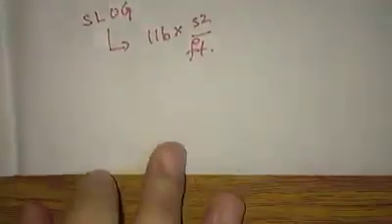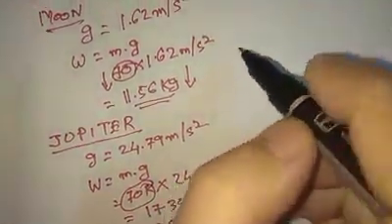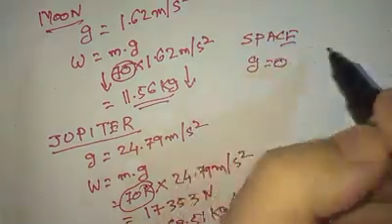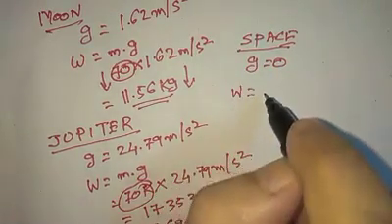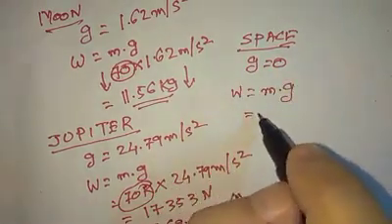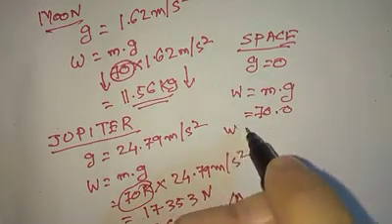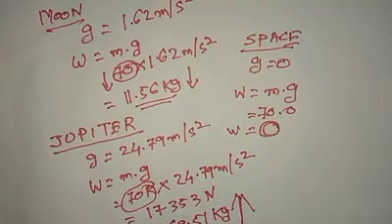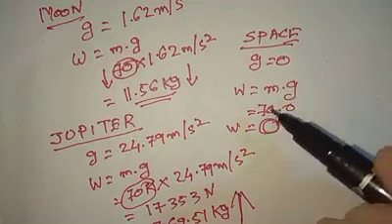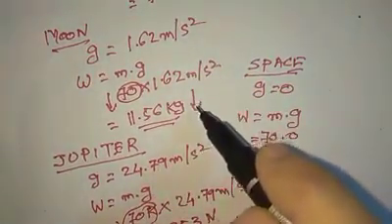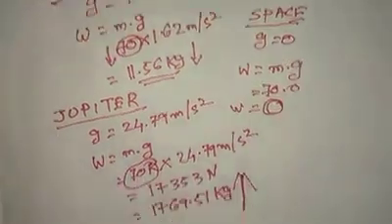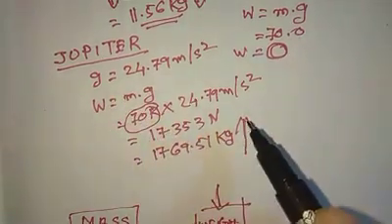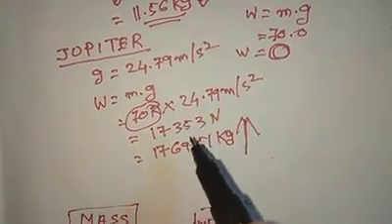Now, the last and most important part. We haven't considered space. In space, we know that g equals 0, right? So even if we put this in the formula W equals mg, the weight is going to be 0, and my weight is going to be a big 0. And that is the reason you see the astronauts float in space, because g is 0. On Moon, it is so less that they keep bumping and jumping in these videos you must have seen. On Jupiter, it is going to be so high, I don't think we are going to be alive. Our bones are going to crush down, and we are going to die.